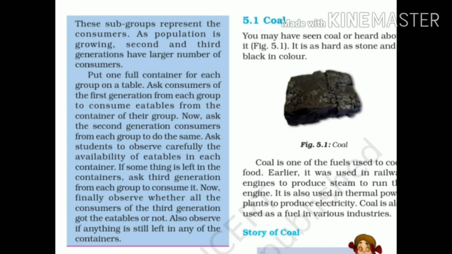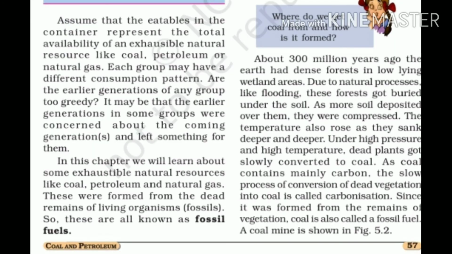Now finally observe whether all the consumers of the third generation got the eatables or not. Also observe if anything is still left in any one of the containers. Assume that the eatables in the container represent the total availability of an exhaustible natural resource like coal, petroleum or natural gas. Each group may have a different consumption pattern.